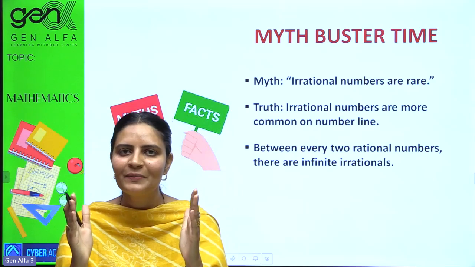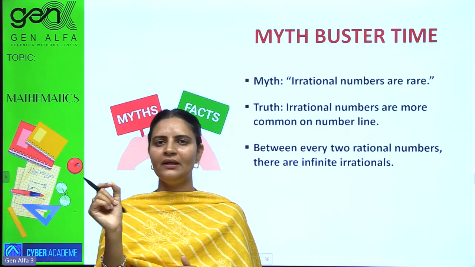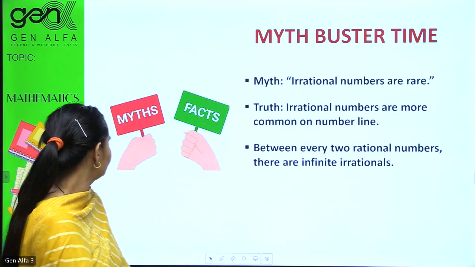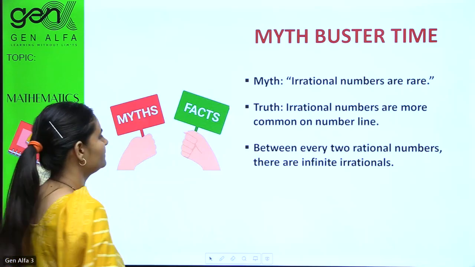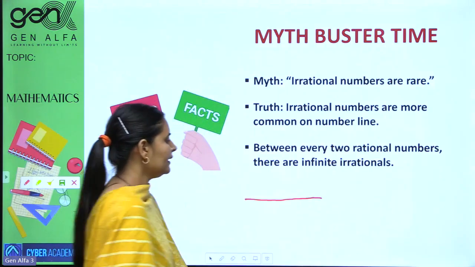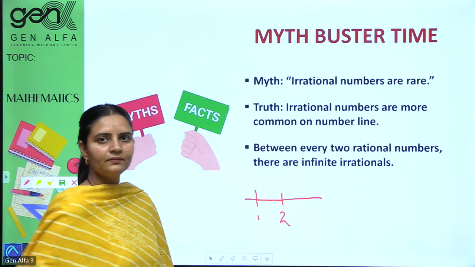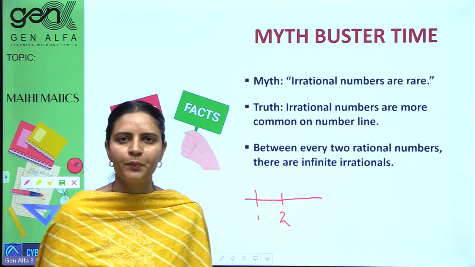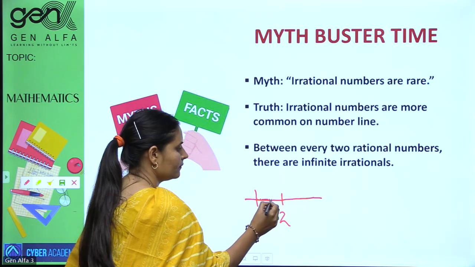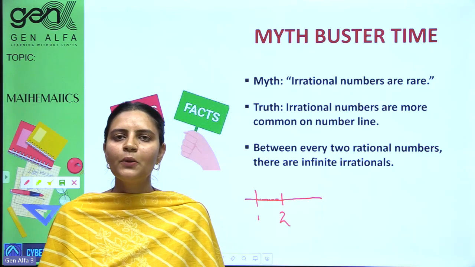between two rational numbers, how many dots can you put? Just draw a number line and let me know how many dots can you put. If you are drawing a number line, let's suppose between 1 and 2, put the dots that you can put, as many. How many dots can you put? Infinite, ma'am. Infinite dots I can put.